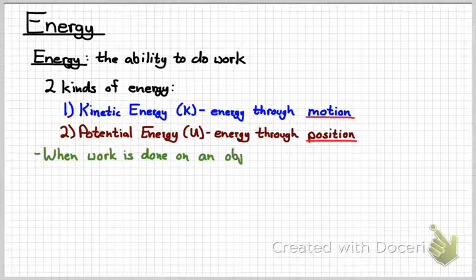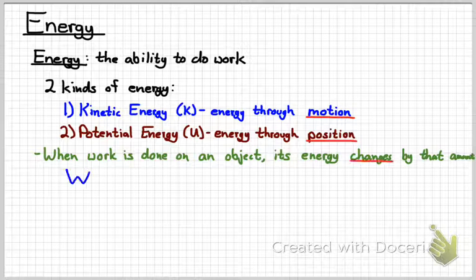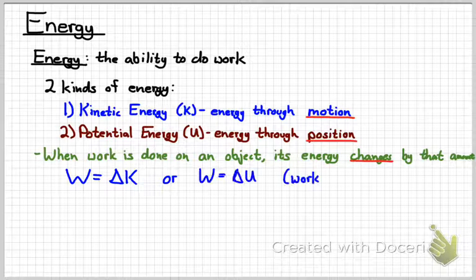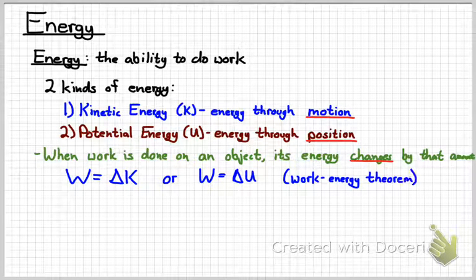Whenever you do work on an object, its energy changes by that same amount, which means that work equals the change in energy. This is often referred to as the work energy theorem. So we can write it like W equals delta K if we're doing work to change kinetic energy, or W equals delta U if we're doing work to change the potential energy.